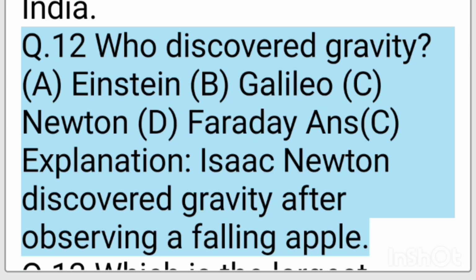Q12. Who discovered gravity? A. Einstein. B. Galileo. C. Newton. D. Faraday. Ans. C. Explanation. Isaac Newton discovered gravity after observing a falling apple.